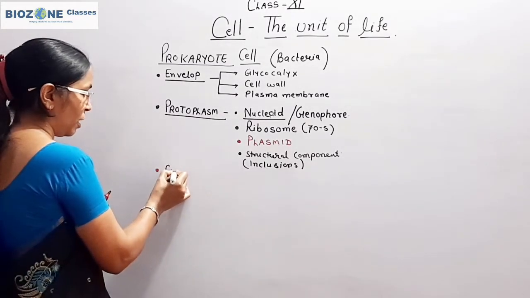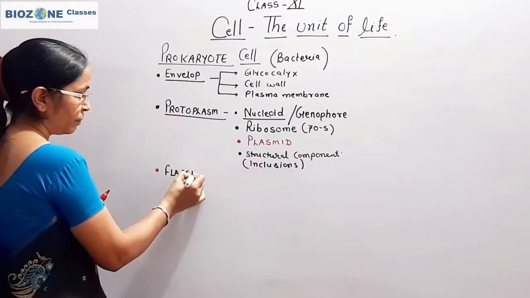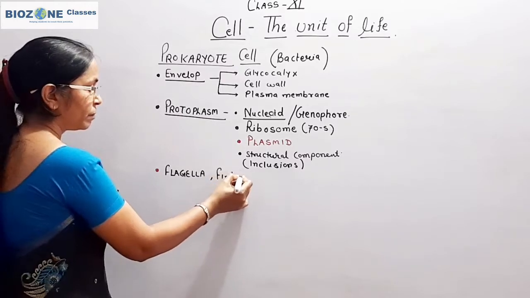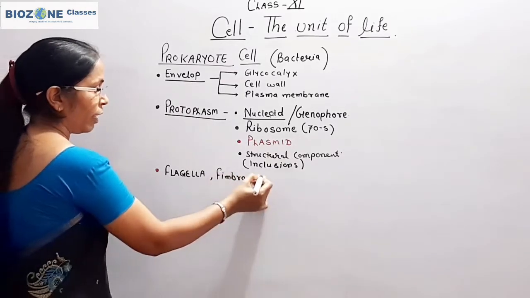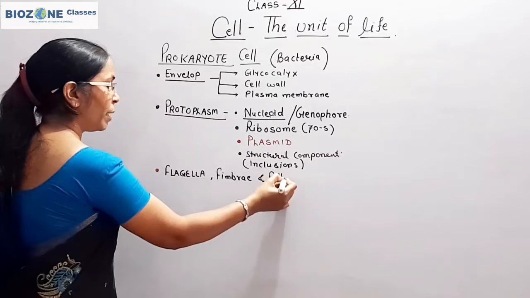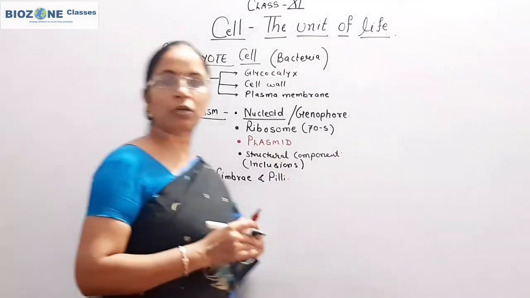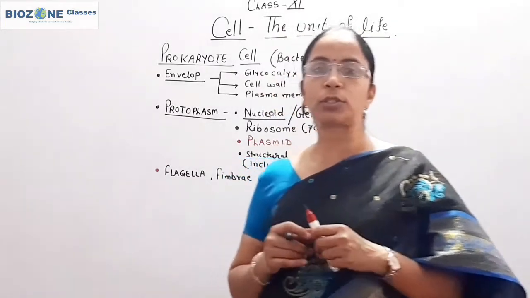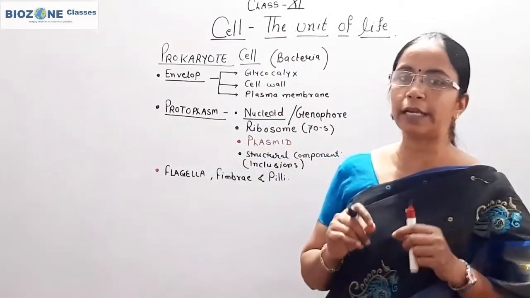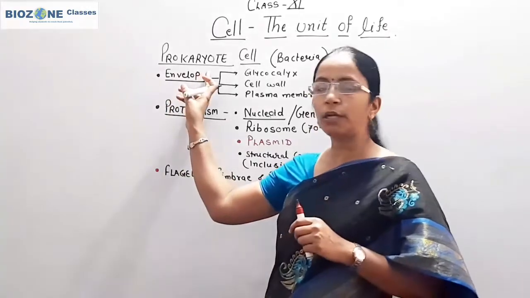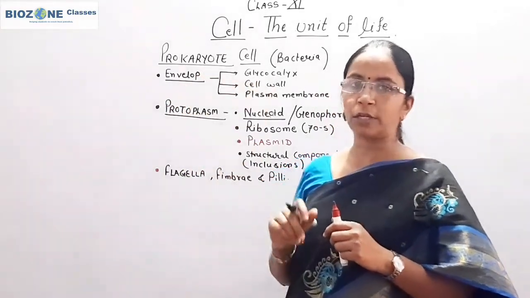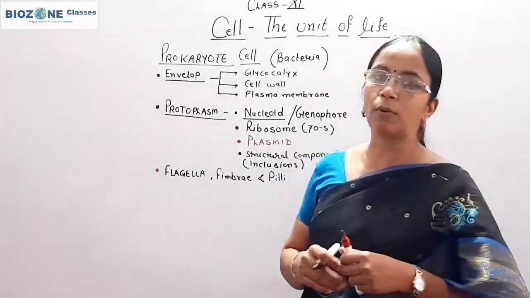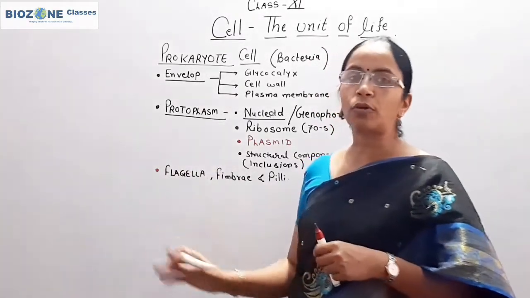Next we study flagella, fimbriae and pili. So first keep in mind what structures we have to study in prokaryotes, or what structures we predominantly observe under the electron microscope when we study the prokaryotic or bacterial cell. First I will draw the diagram, and along with that diagram we study the structure of the prokaryote.